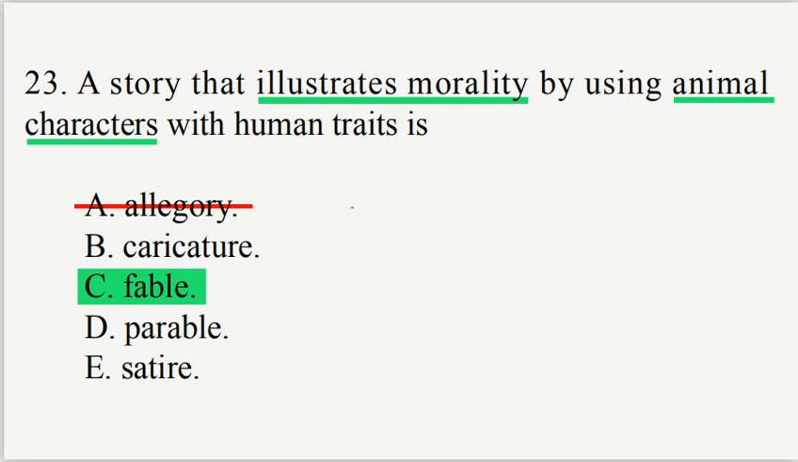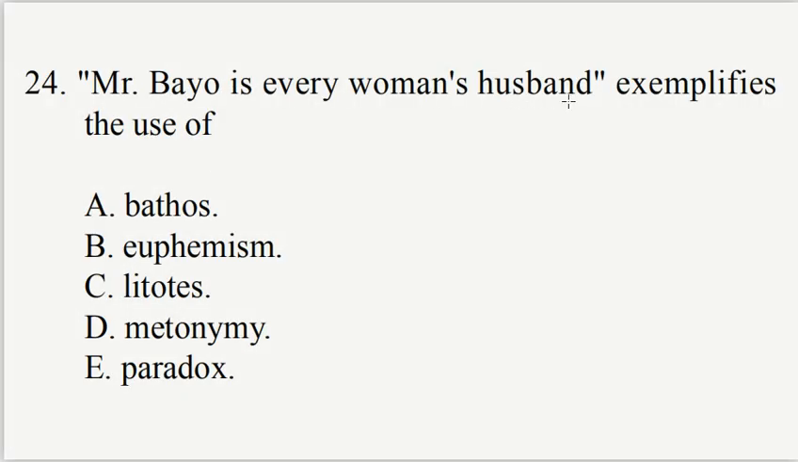Number 24. "Mr. Bayo is every woman's husband" exemplifies the use of A. Basis, B. Euphemism, C. Litotes, D. Metonymy, E. Paradox. Mr. Bayo is every woman's husband. This is a mild way of saying that Mr. Bayo sleeps with different women. The answer is B. Euphemism.